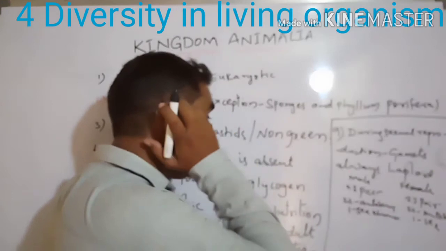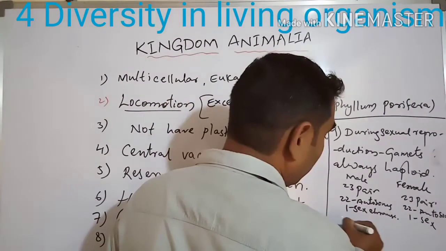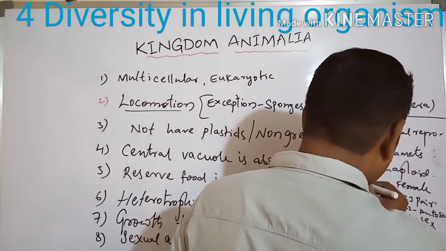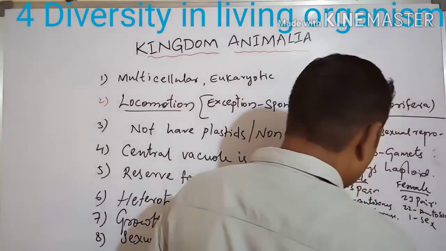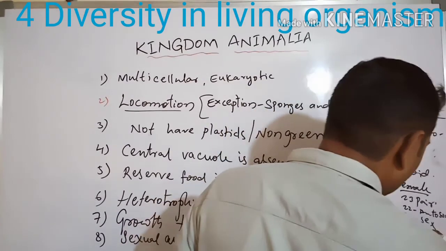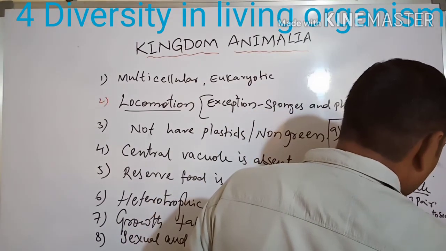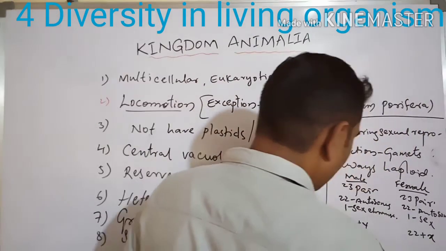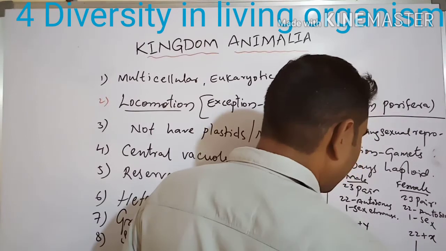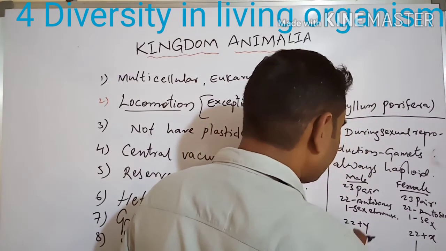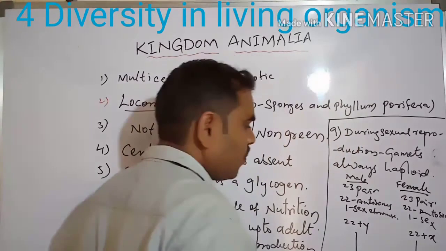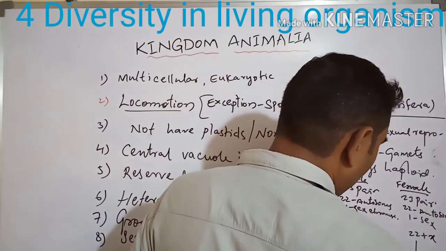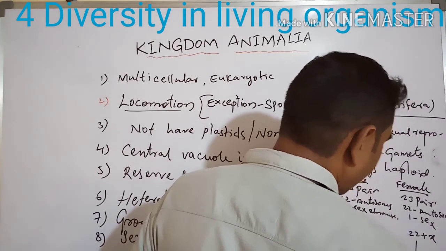What will happen? We get 22 plus X, and from the male, 22 plus Y or 22 plus X. So we get a total of 44 plus XY.